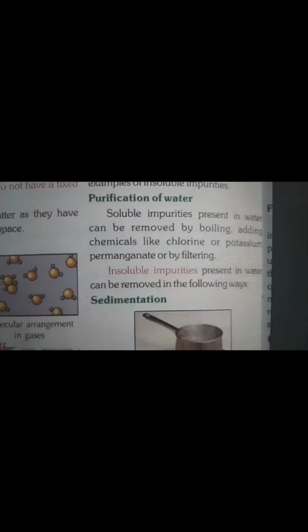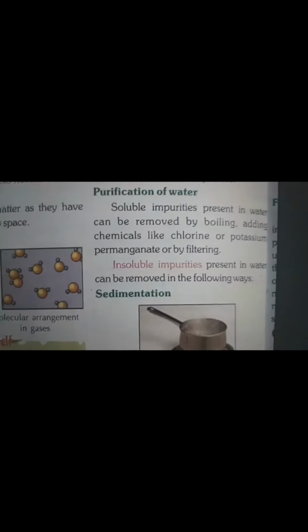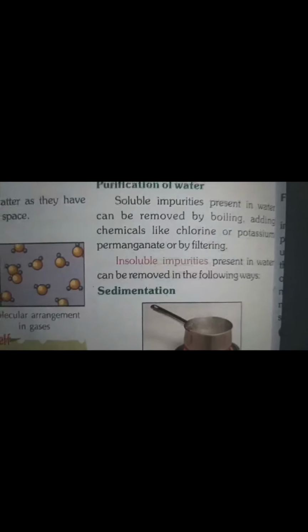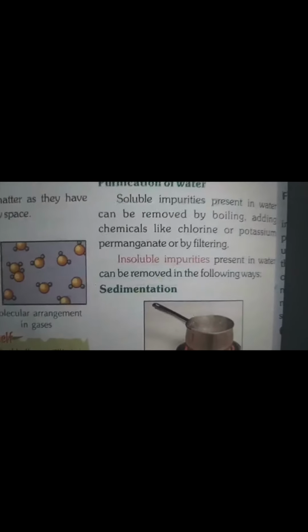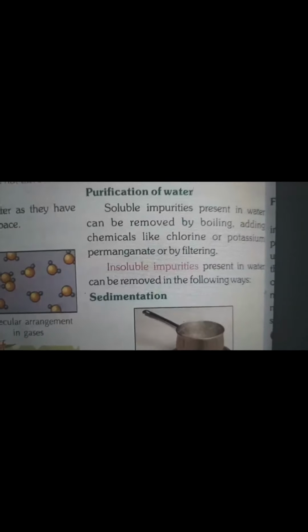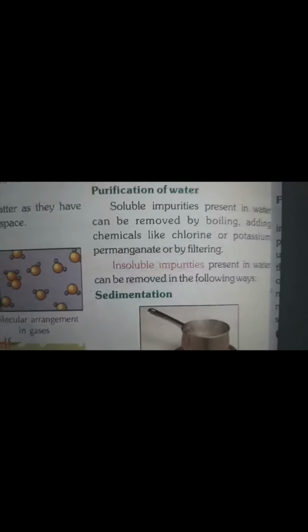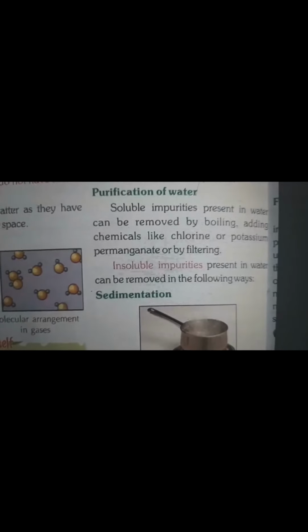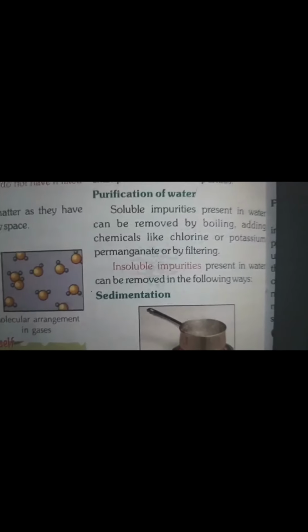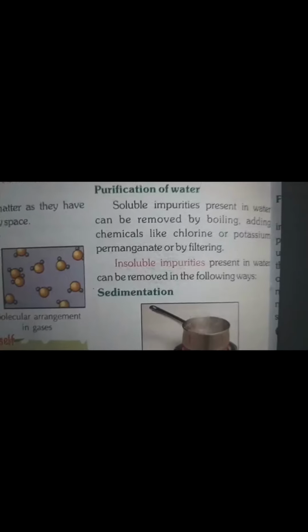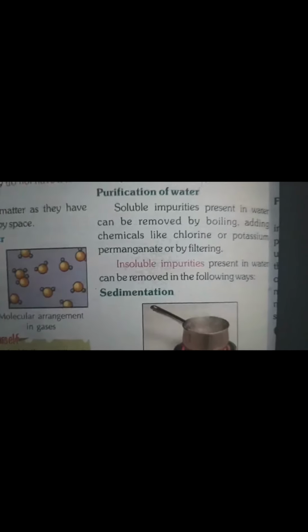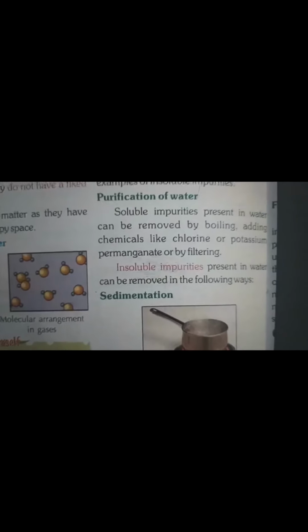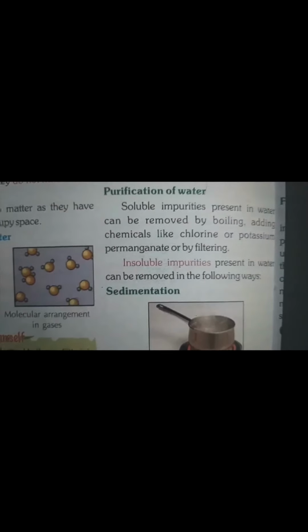Next is purification of water. Now, purification we will discuss for both soluble impurities as well as for insoluble impurities. First, soluble impurities. Soluble impurities present in water can be removed by boiling, adding chemicals like chlorine or potassium permanganate, or by filtering. These three things we can do to remove soluble impurities from water.